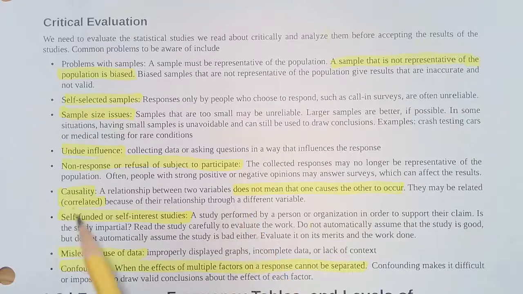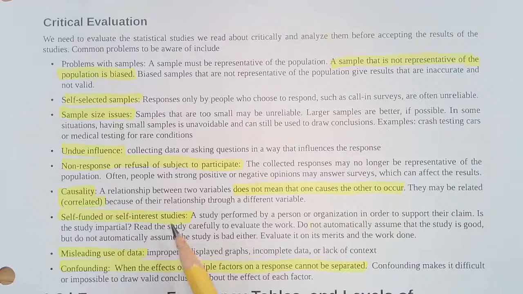Let's say you own a company and you want to study the same thing that you're building or creating, and you're doing a self-funded, self-interested study. Usually it will lead to bias. Misleading use of data: improperly displaying graphs, using incomplete data, or not putting it into context. So, using data to mislead.